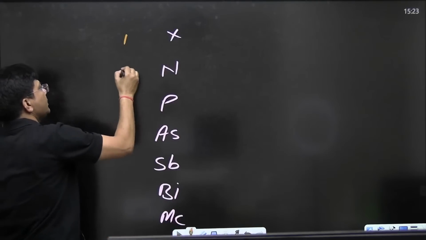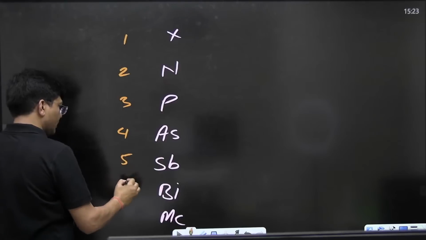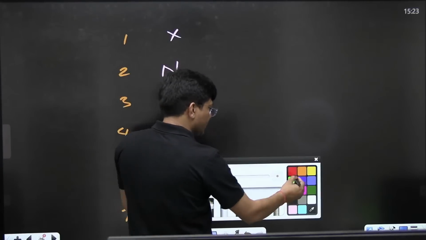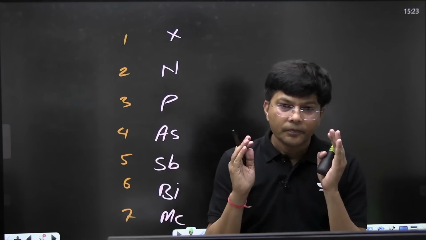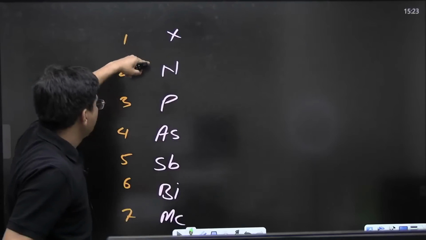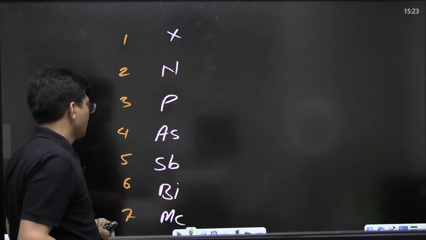This is first period, second period, third period, fourth period, fifth period, sixth period, seventh period. The mnemonic for it, first let me know in the chat section. Nitrogen, phosphorus, arsenic, antimony, bismuth, Mc.